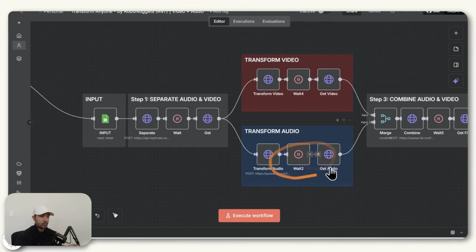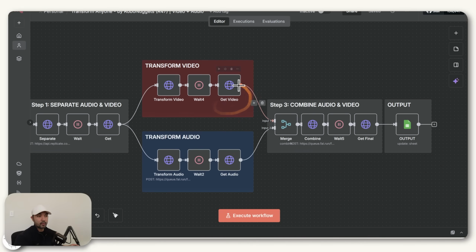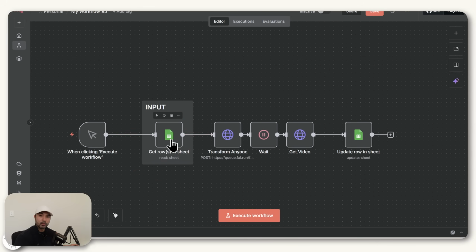But if you want to also transform the audio, what we just need to do as a pre-step is to separate the audio from the video. So I'll show how to do that. And then once we've transformed the video as well as the audio, we just combine them together automatically to finish with the final output. And so to do that, your input section will remain largely the same.